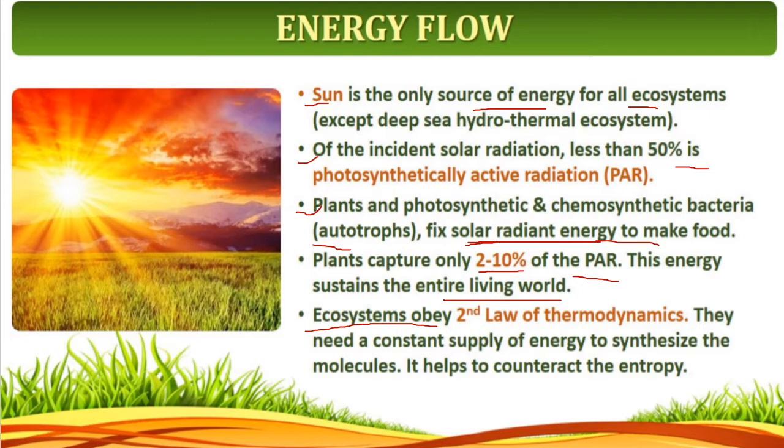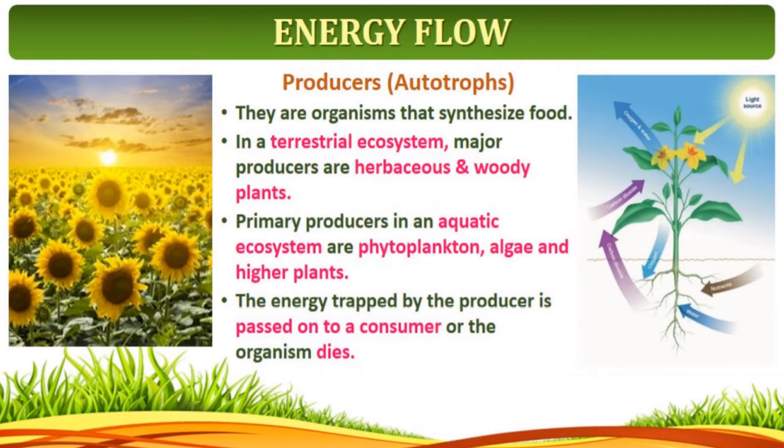They need a constant supply of energy to synthesize the molecules. It helps in the counteraction of entropy. So this is regarding the laws of thermodynamics and how they are involved in energy flow. Next, in energy flow, the first trophic level of the ecosystem will be occupied by the producers. Just now I told you, the whole biosphere has the producers, that are the plants.